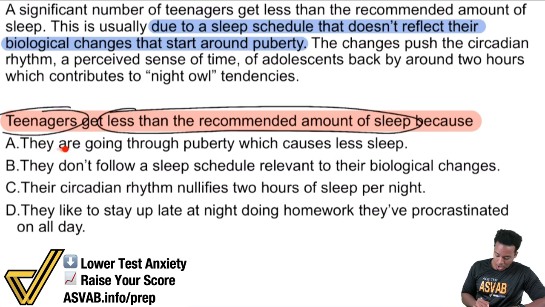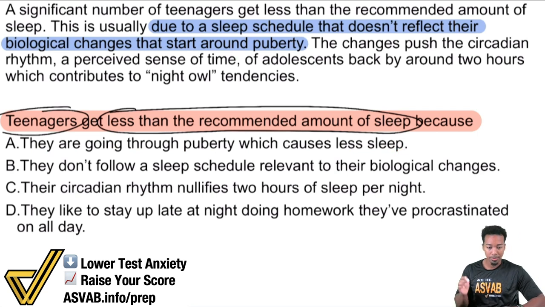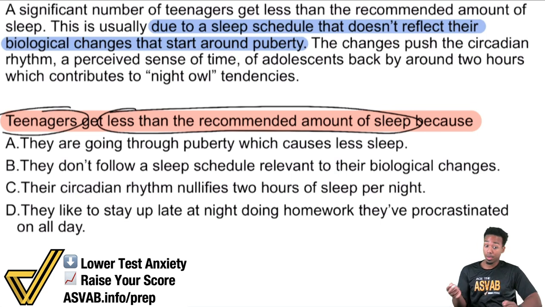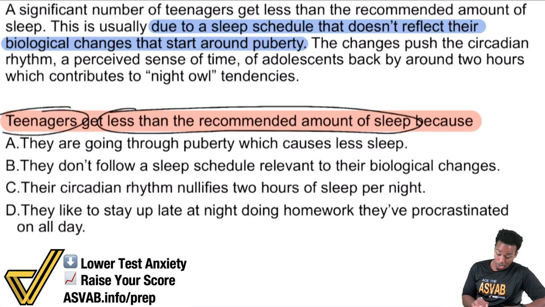A, they are going through puberty, which causes less sleep. Okay. No, that's not the correct answer. Although this may make sense, we see the same words, puberty, less sleep, there. Yeah, we see it all in there, but this doesn't make sense. That was not the reason why they get less than the recommended amount of sleep. Puberty has something to do with it, but it's not the reason. A is out.